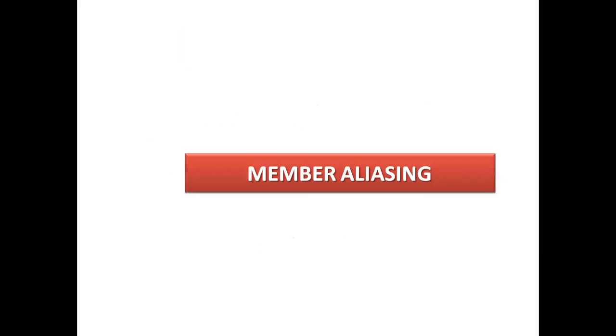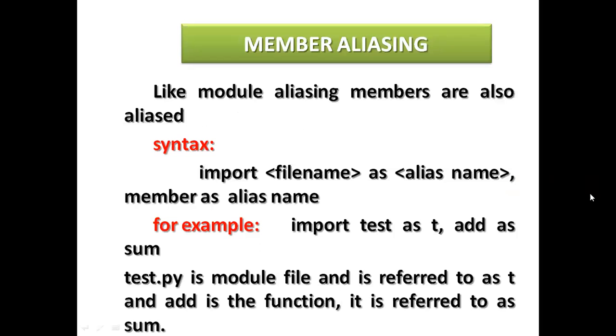Members can also be aliased. Like module aliasing, members can also be aliased. Here: import file name as alias name, member as alias name. See here, for example, import test as T. Any name which you are creating is a user defined name, ABC or XYZ, any name you can use here.